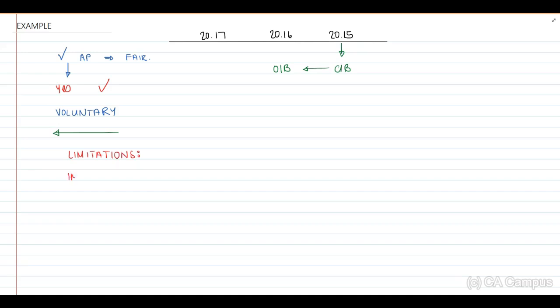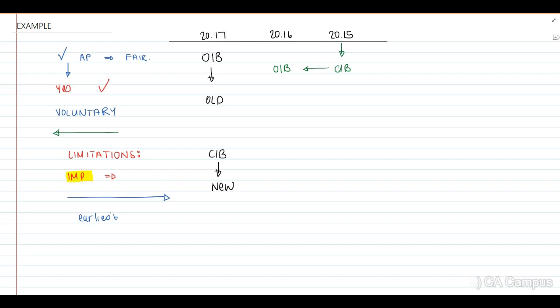Therefore, it is impracticable to do this, and the standard then indicates to us that we may apply this going forward prospectively from the earliest date possible. Therefore, important, our opening balance will be based on our old accounting policy and our closing balance will be based on our new accounting policy, and we need to remember to disclose the fact.